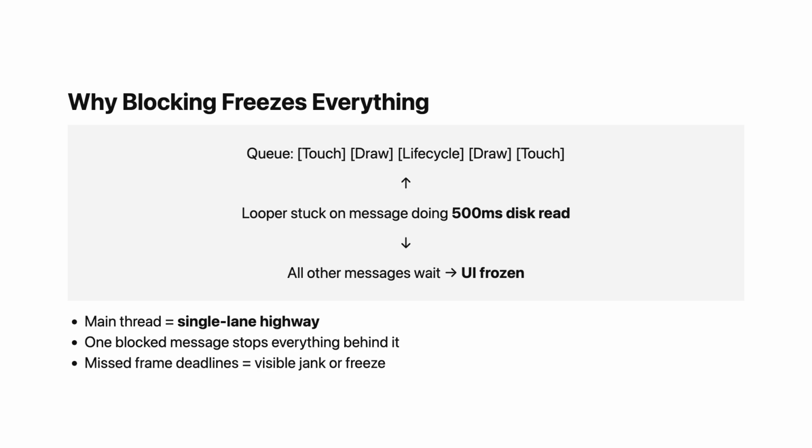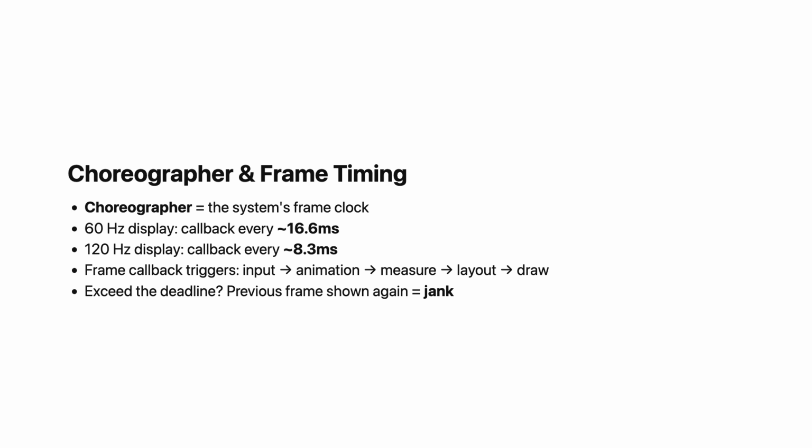The user sees a frozen screen. This is what makes the main thread so precious. It is a single lane highway. If one car stops, everything behind it stops too. There is no way around.